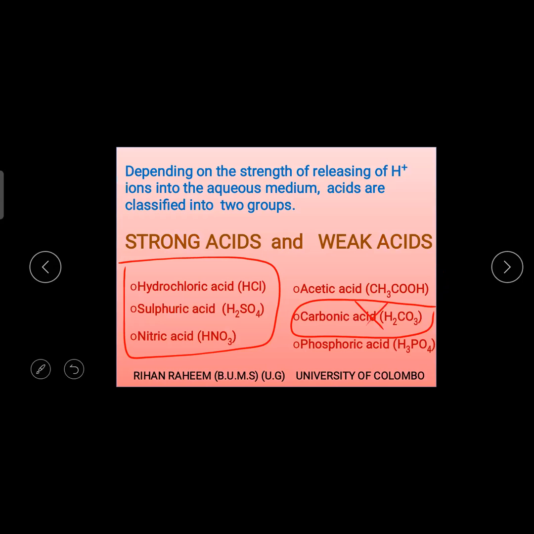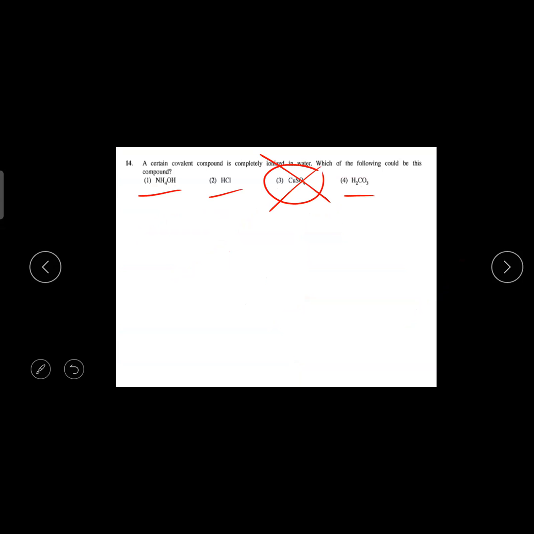So we'll go to the question. According to the question, ammonium hydroxide is partial ionization. H2CO3, carbonic acid, is a weak acid, therefore it is also partial ionization. So one and only thing which can completely ionize is HCl, it is the strong acid.